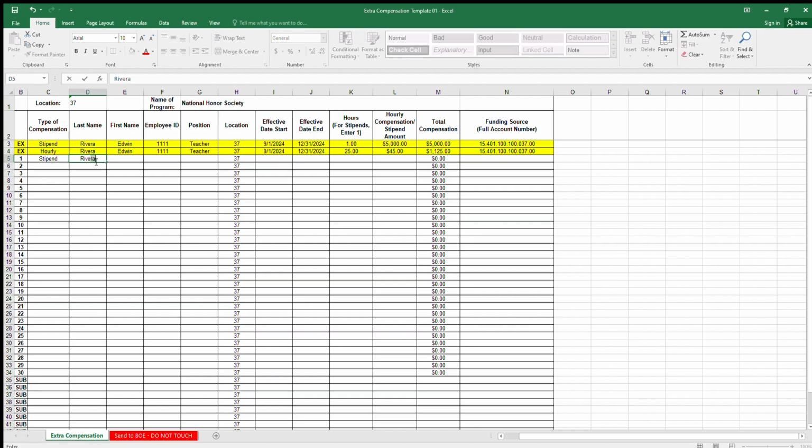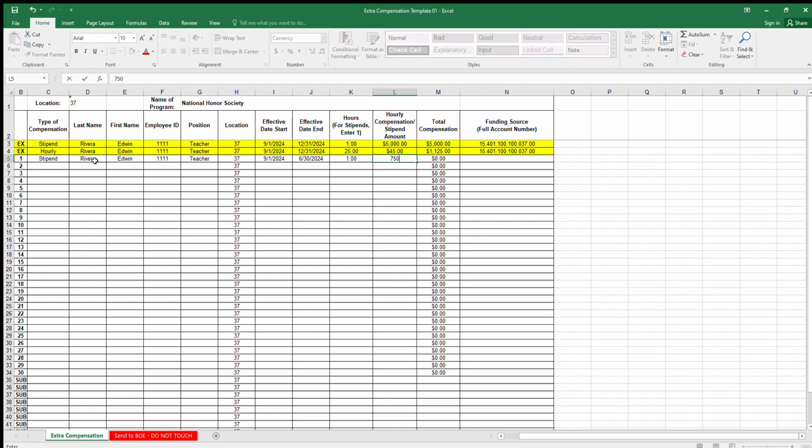I'm going to put same people, Edwin, still a teacher. It's going to be for the whole school year. And this one would be for the whole school year, so 06/30/2024. Again, this is going to cover you for any of the activities that need to be done, but it's a stipend, so they're not getting hourly pay, so you're just going to press 1 for the hours, so that way the multiplier will work.